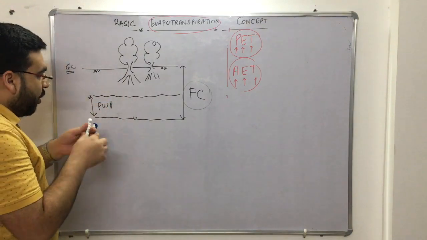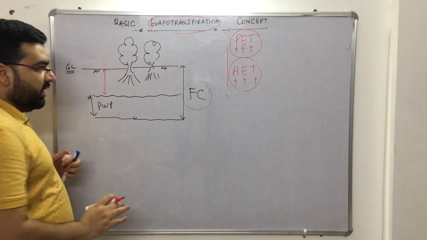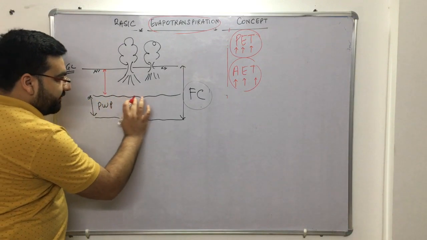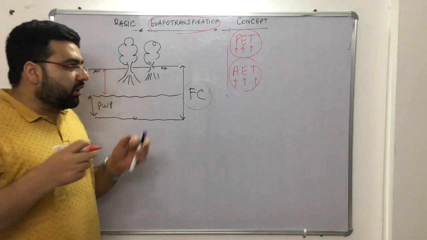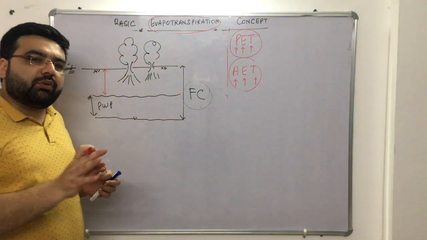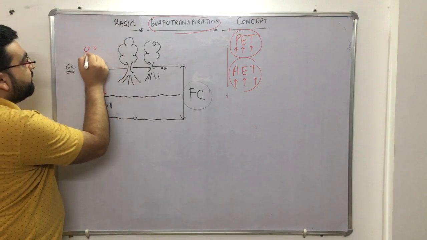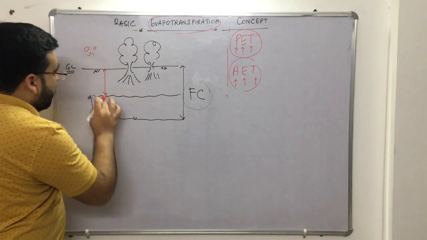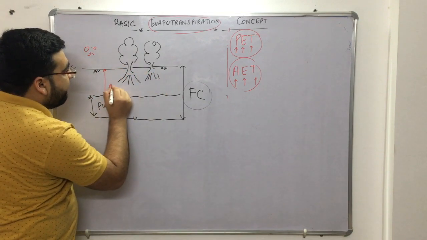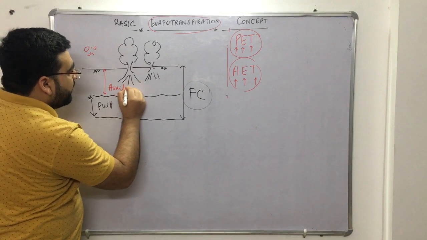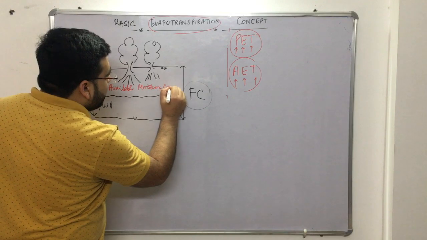It means that only this much water is available for plants. If the water level reaches down to here, they will not be able to collect that water. Some water will still be there, but that is the hygroscopic water, which is of no use for plants, right? So plants can only absorb water which is between the voids. Clear? Only this much water is available to plants, so this is known as the available moisture content.